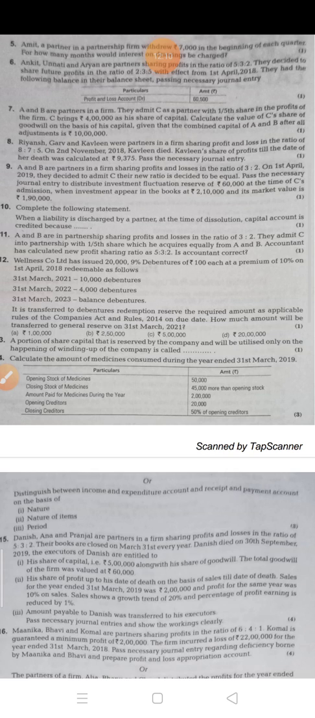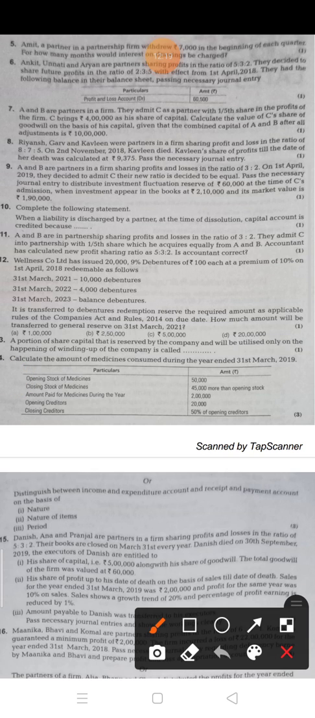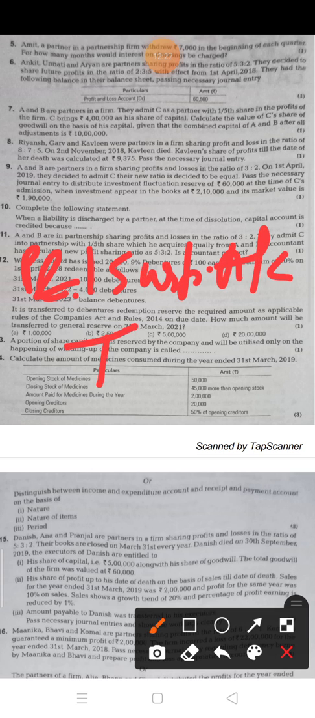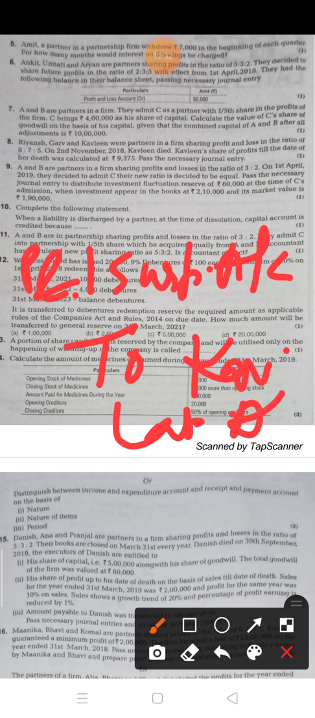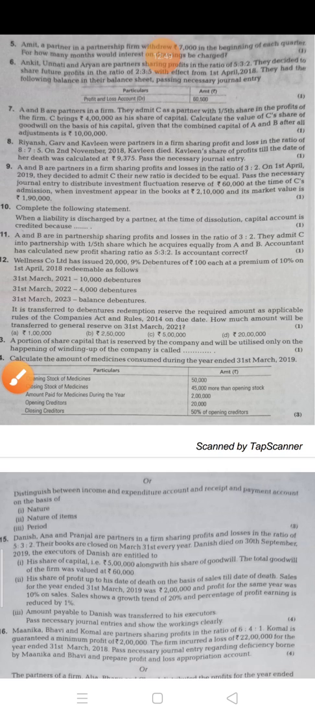So what is the journal entry for the suspense profit? The journal entry for the suspense profit is profit and loss suspense account debit to Kavleen's capital account. This is the entry. Profit and loss suspense account debit to Kavleen's capital account. And amount you have to write down 9375. It is suspense account. Okay. Now next.